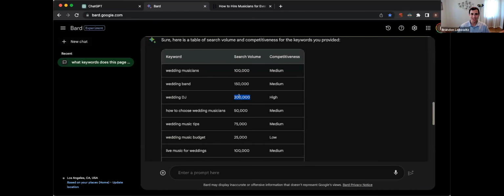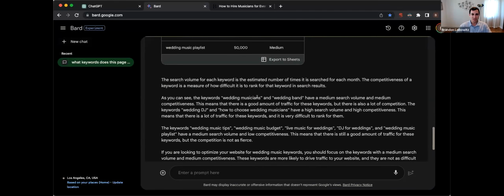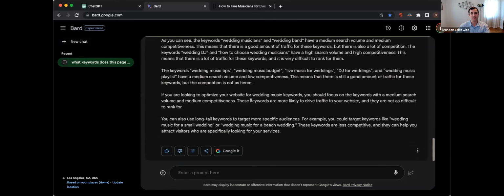So just targeting keywords just to target them, it's not really the best strategy. You want to target buyer intent keywords, keywords that have intent, that they actually want to utilize your product or service. And you can see, Google's going to tell you a bunch of stuff in here.